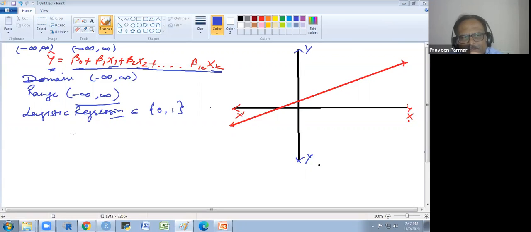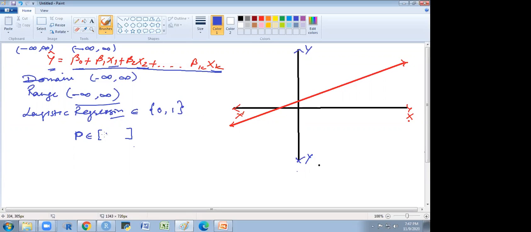And if I take the p values, the probability, where does probability lie? Can somebody explain? 0 to 1. Correct. 0 to 1.